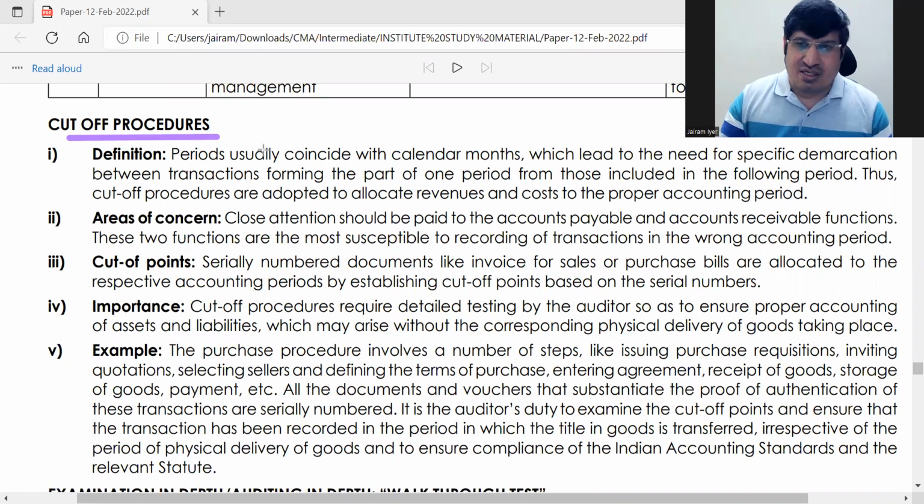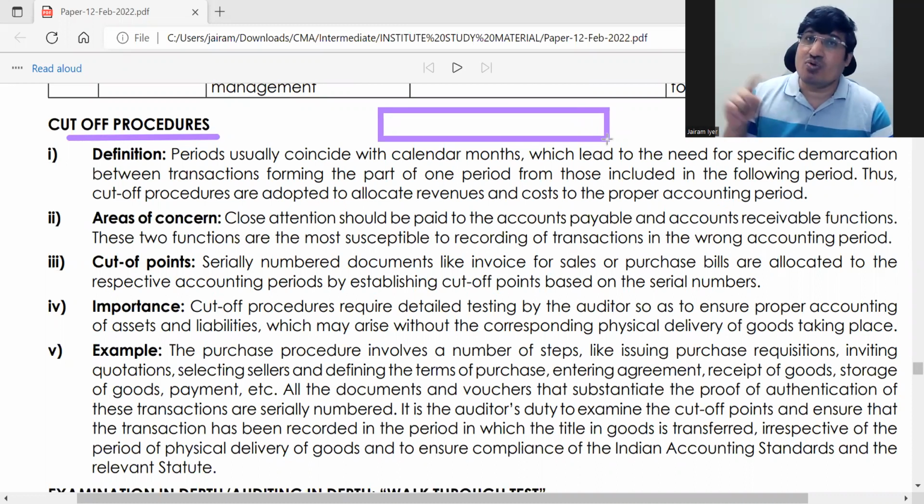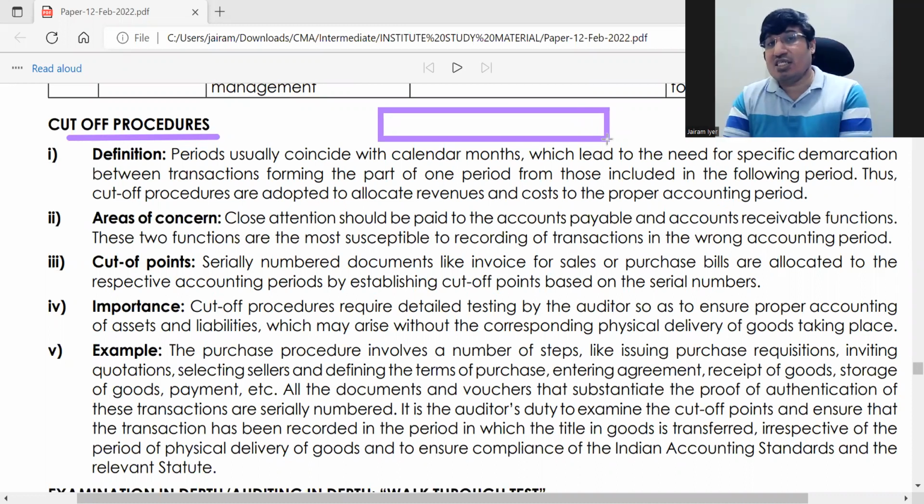So what are cutoff procedures in accounts? Basically whenever there is a month end or year end, there are some transactions which are not fully completed. Then what we do is balance carried down, correct, and in the next period we do balance brought down, correct.